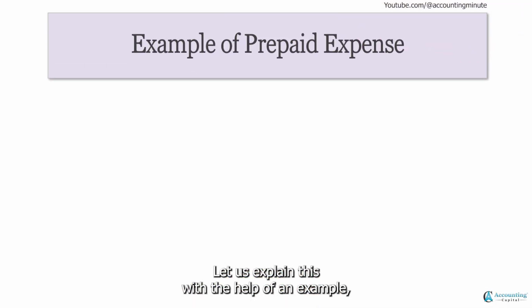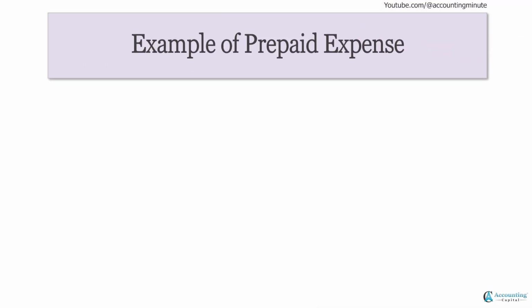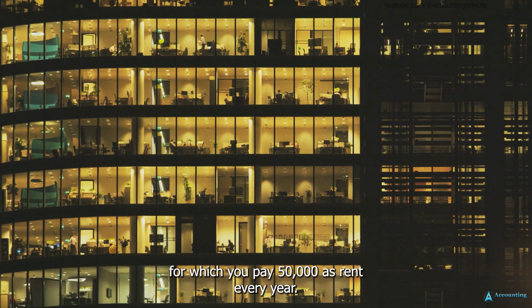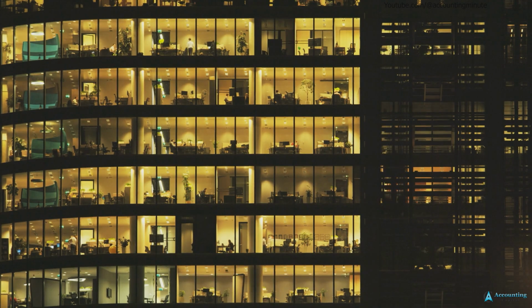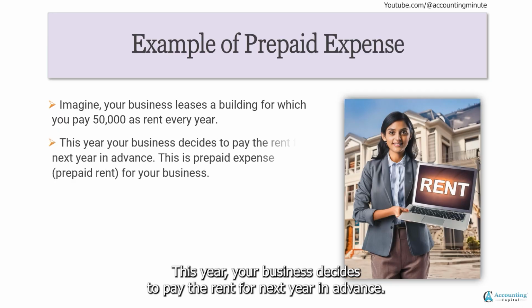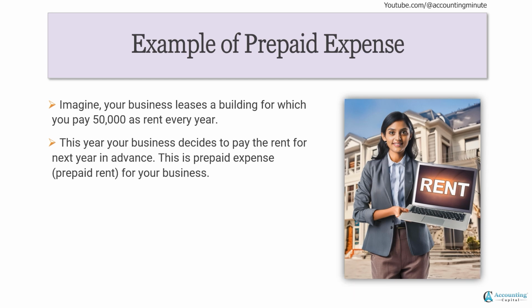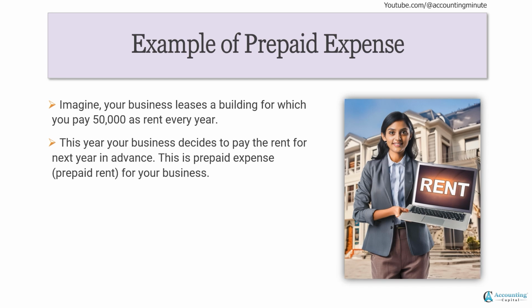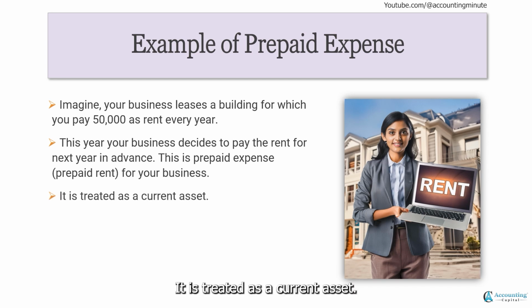Let us explain this with the help of an example. Imagine your business leases a building for which you pay $50,000 as rent every year. This year, your business decides to pay the rent for next year in advance. This is prepaid expense, prepaid rent for your business. It is treated as a current asset.